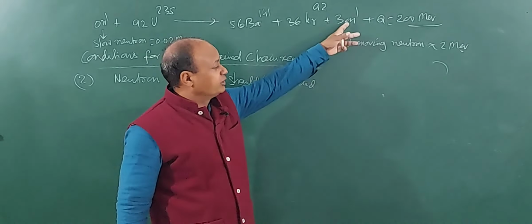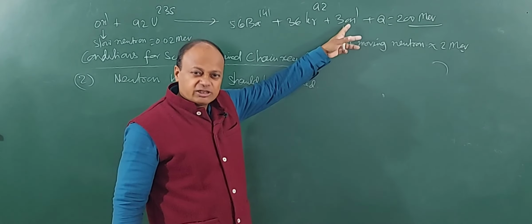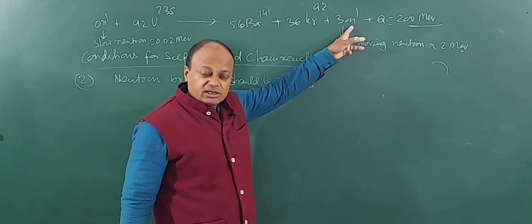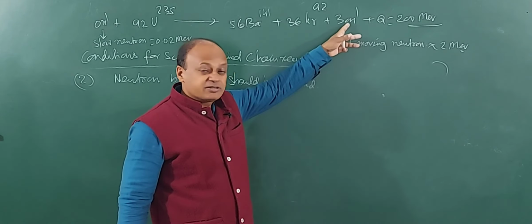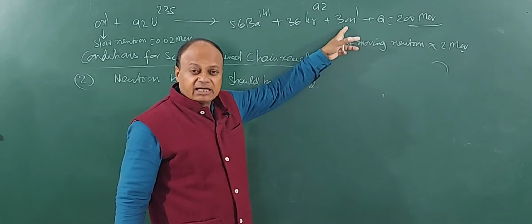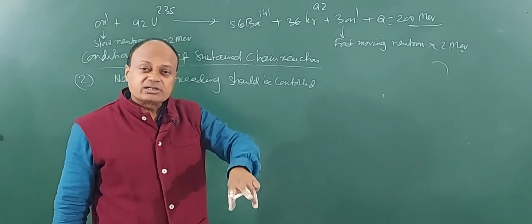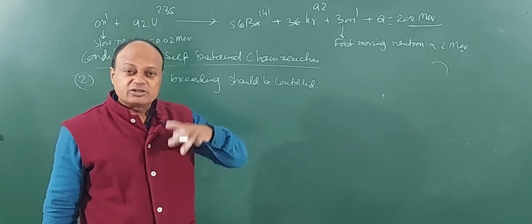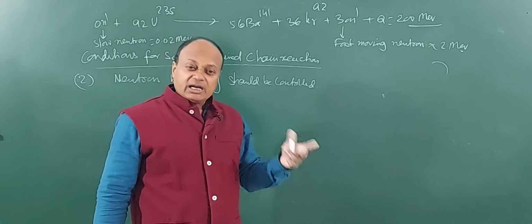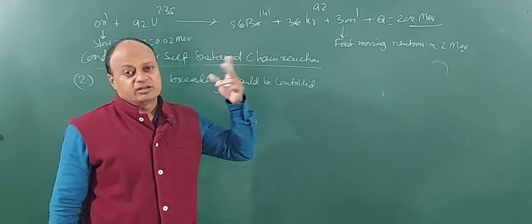So if I slow down this neutron, imagine, this is a very high energy neutron, then how many fission reactions will take place here? 3. And again 3 will make what? 9, 9 will become 27, 27 will become what? 81, and then 243 will go on and on and on, right?